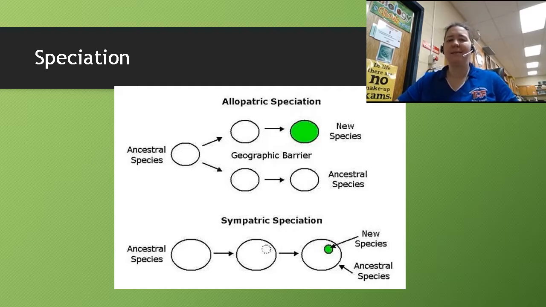And then there's sympatric speciation, where a population within the larger population somehow diverges and becomes its own species. It's a lot harder for sympatric speciation to happen because there is no actual barrier between the populations, but for some reason it does.